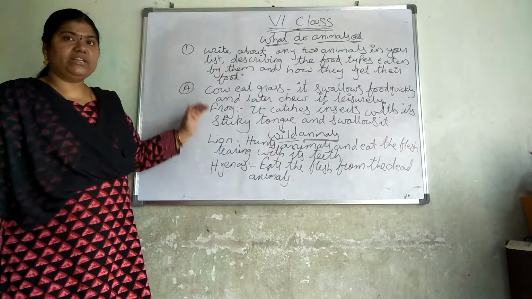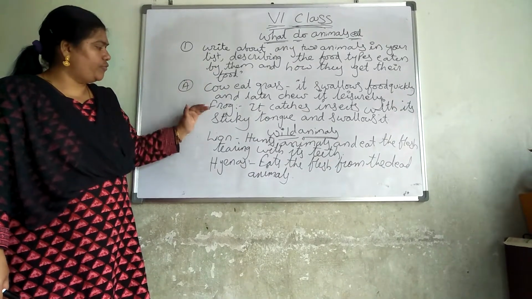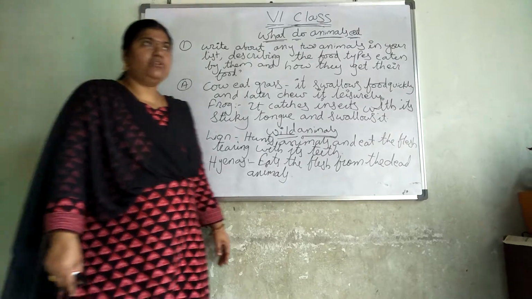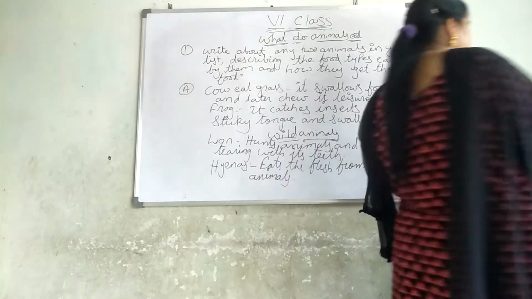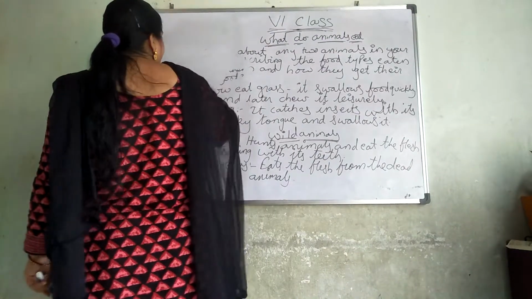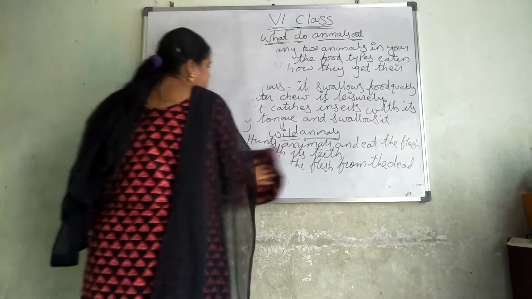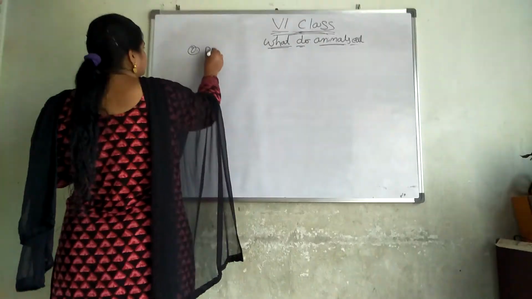So, did you understand the different food habits of a few animals like cow, frog, lion, and hyena? Now we are going to see the food habits of birds like hen and crow. So let us see that one. Start.